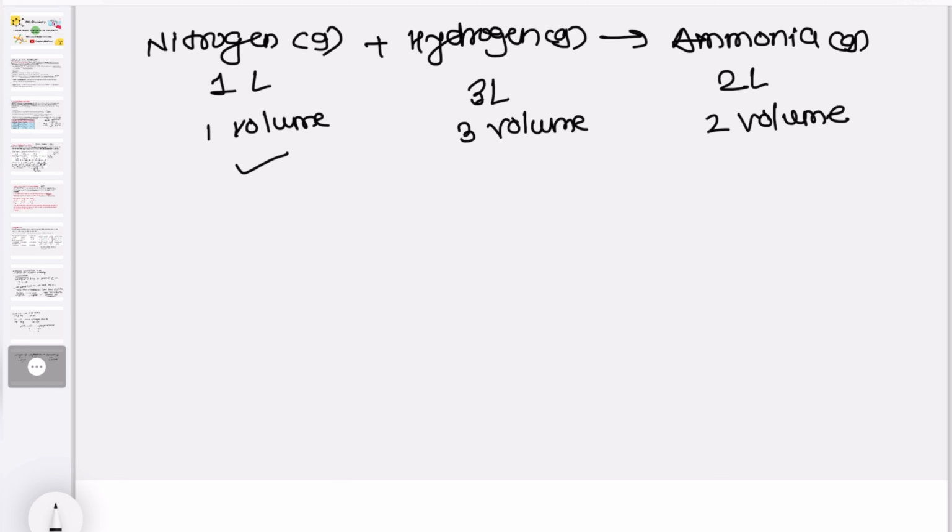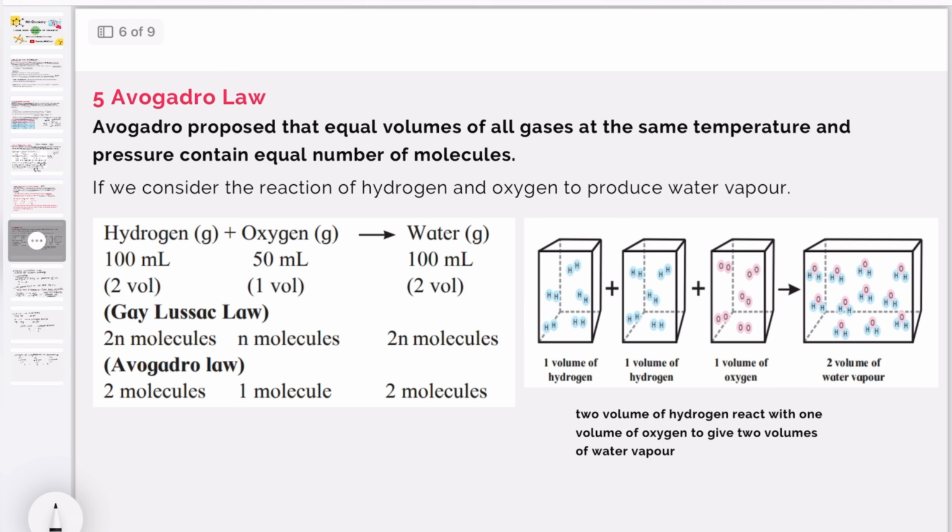Thus the volumes of nitrogen gas and hydrogen gas which combine together, 1 liter and 3 liters, produce 2 liters of ammonia. That is the simple ratio of 1 is to 3 is to 2. Okay, this is another example for Gay-Lussac's law.